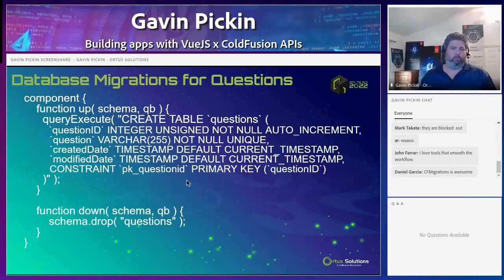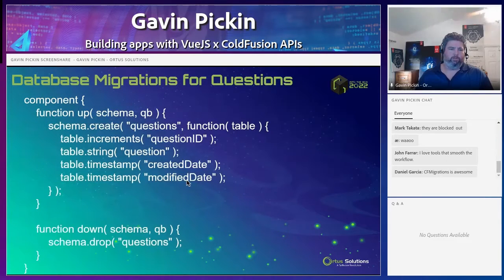Now, CF Migrations uses QueryBuilder too. If you haven't seen it, QueryBuilder is just a nice way to write fluent queries. And the Schema Builder, which is part of QB, allows you to do something like this, which will work on different databases. So instead of having all those backticks that would blow up in most other database tools, you might be able to do something like this, where you have your up function, you use schema.create, the table is called questions, so you have a closure with a table in there, and then you set up the primary key: table.increments questionID, table.string question, table.timestamp createdDate, table.timestamp modifiedDate.